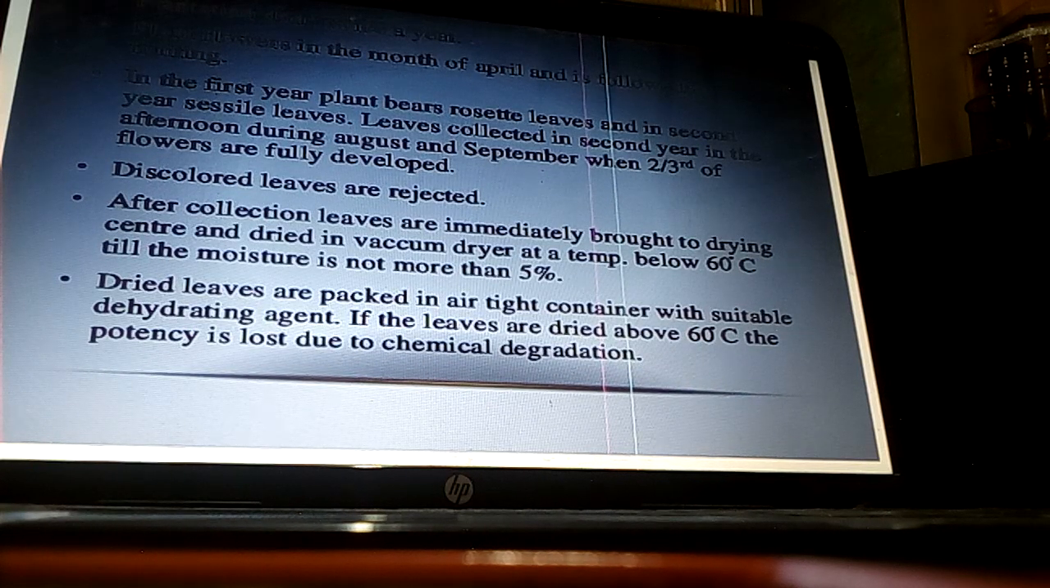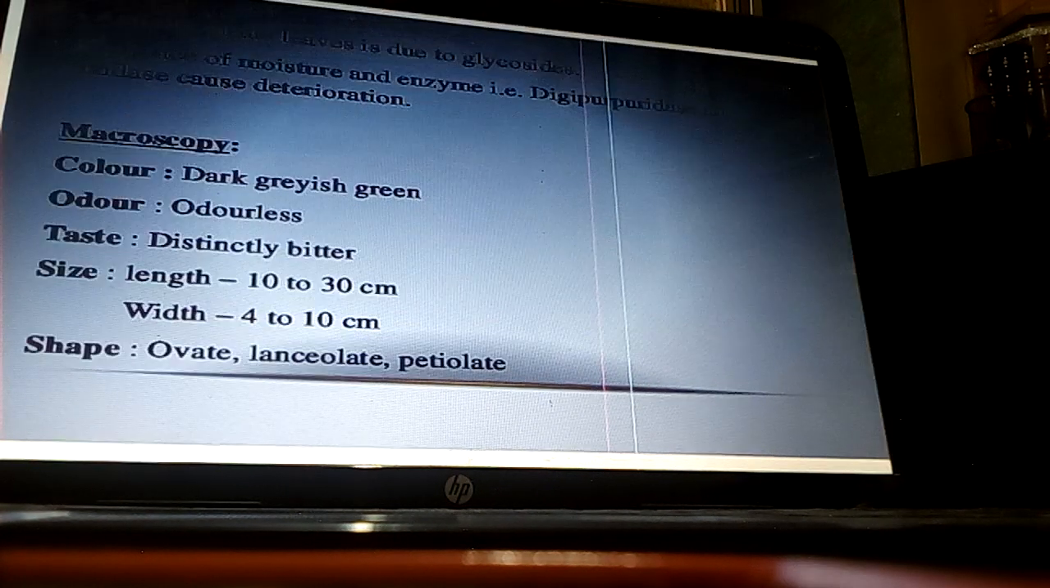Moisture should not be more than 5%. If there is more moisture, deterioration of the leaf will take place and it will deteriorate the active constituent digitoxin, and it will not give a therapeutic effect. For that reason, the moisture should not be more than 5% and the leaves should be dried below 60 degrees Celsius. Leaves are packed in airtight containers with a suitable dehydrating agent. If leaves are dried above 60 degrees Celsius, the potency is lost due to chemical degradation.